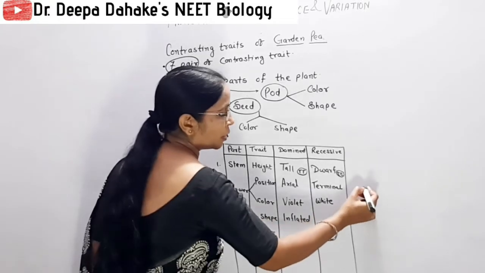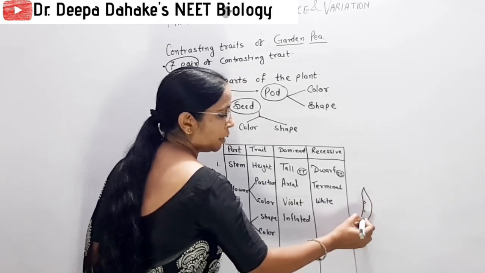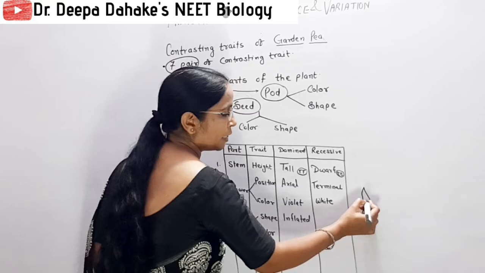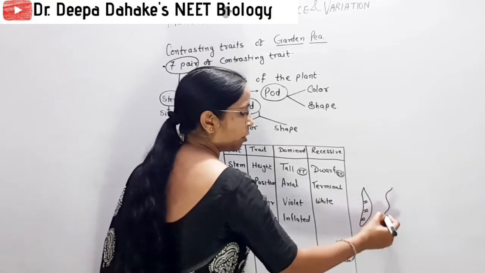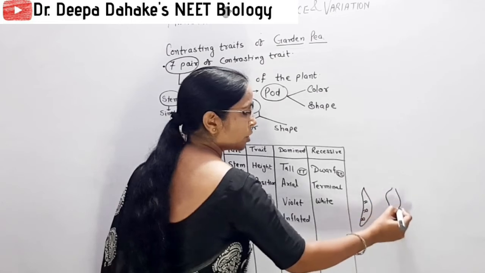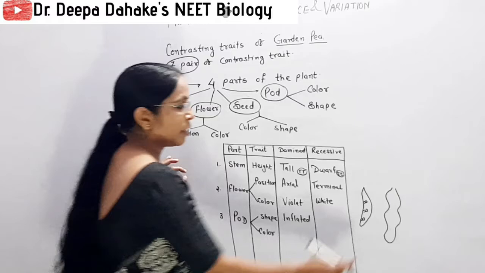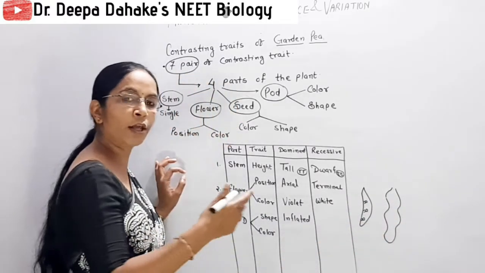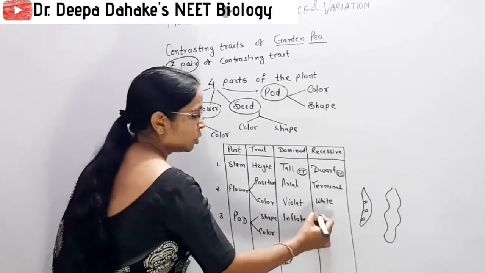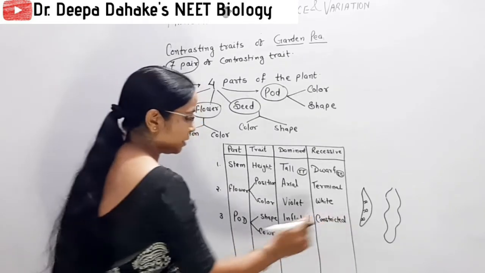Constricted pod, inflated pod. Inflated pods are like this, and how many seed grains are present inside you can't tell externally. Constricted pods are like this: some constriction wherever seeds are there. At that site constrictions are there. So by looking externally you can assume that 3 or 4 seeds are present. So constricted pod, you remember, is a recessive trait.